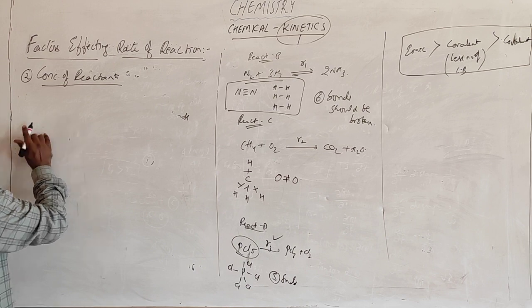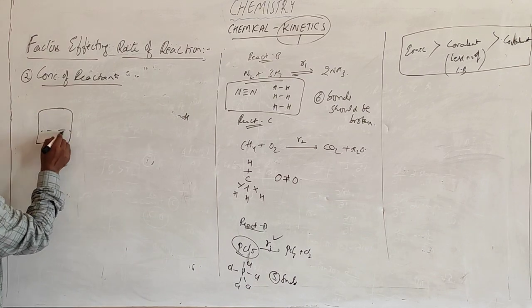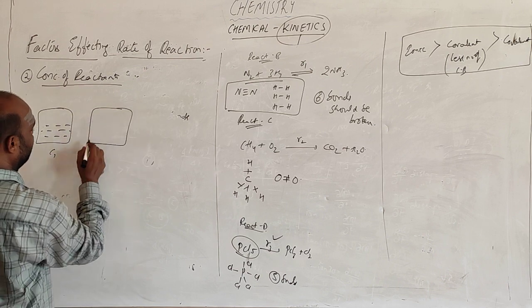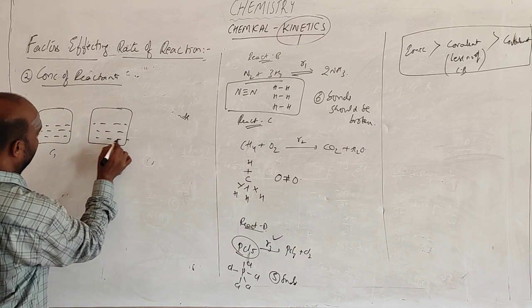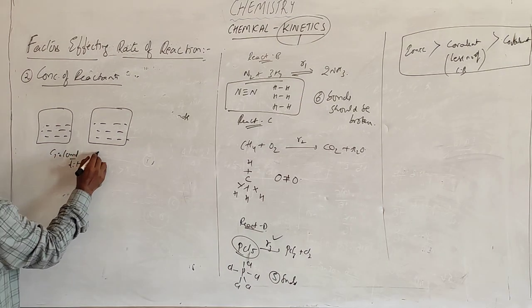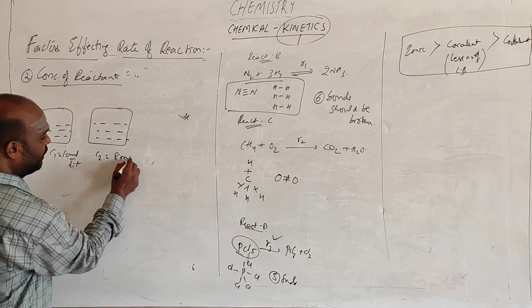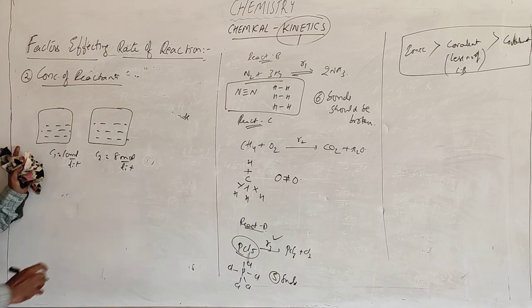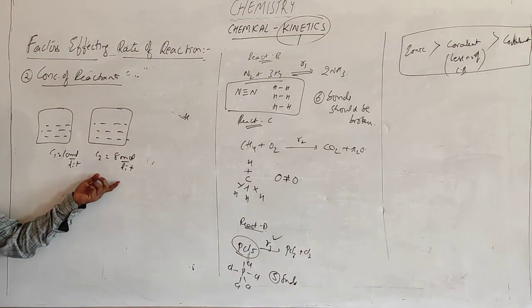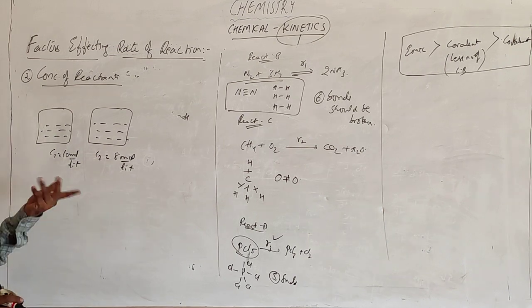Okay? So let me take, there is a container. This is concentration C1, which is 10 moles per liter, and this C2 is 8 moles per liter. The same component is present, but the concentration is different, in gas or liquid form.